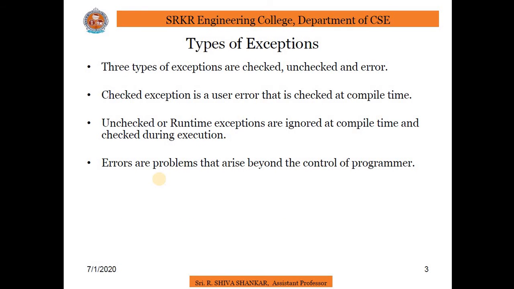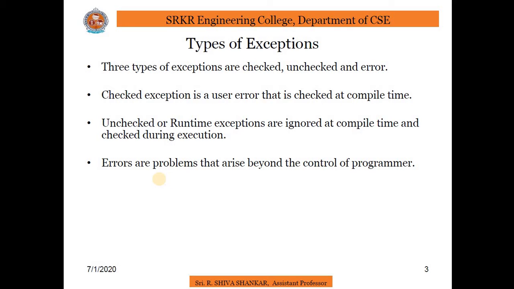Types of exceptions. There are three types of exceptions. They are checked exception, unchecked exception and error. Coming to the checked exception, a checked exception is an exception that is typically a user error or a problem that cannot be foreseen by the programmer. Checked exceptions can also be defined as the classes that extend the Throwable class except RuntimeException and Error.